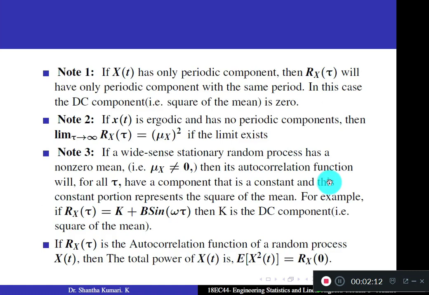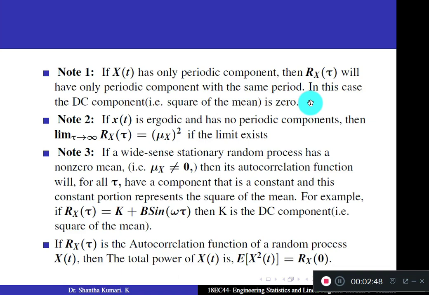Now remember some points before working out the problems. If x of t has only a periodic component, then Rx of tau will also have only a periodic component, and the period will be the same. If the period of x of t is capital T, then for Rx of tau the period will also be capital T. And in this case the DC component is 0. Actually, for any signal you have two types of components. One is called the DC component and the second one is called the AC component.